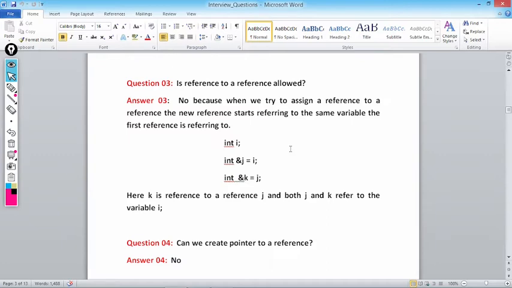Common sense. Let's take an example. int i is a variable of type integer. int &j = i. What is j here? j is a reference of i, and i is what? i is a referent. Now when I write int &k = j, k is what? k is a reference referring to what? j. j is another reference. So what we are doing? We are trying to create a reference to a reference. Here k is a reference to a reference j, and both j and k refer to the variable i. What does it mean? It will make no sense. So this reference to a reference is not allowed in C++.